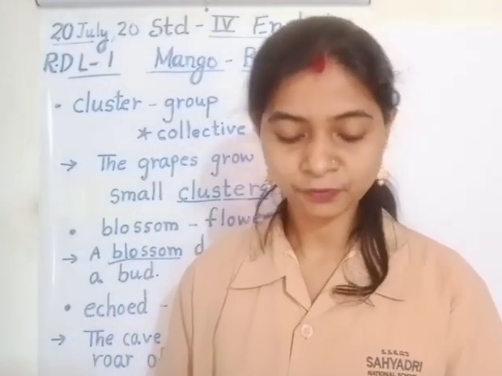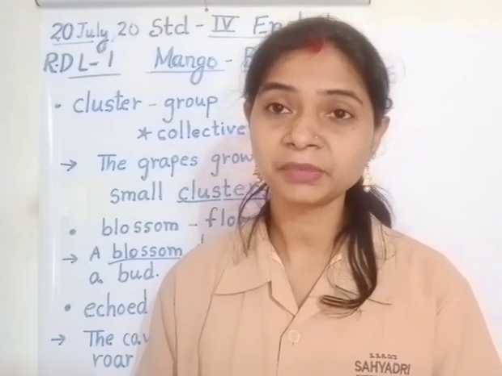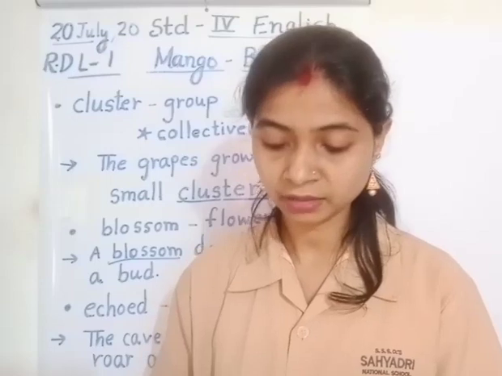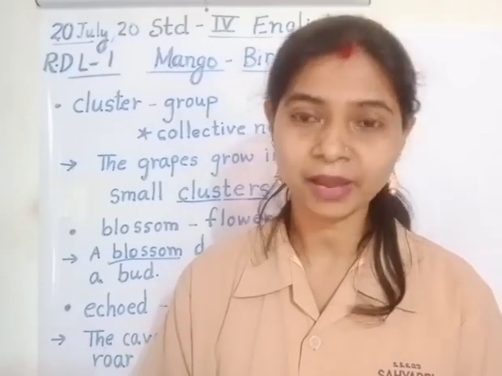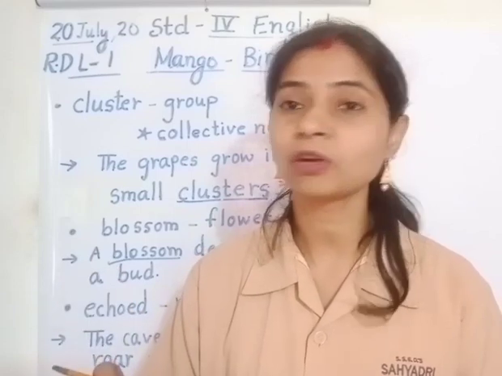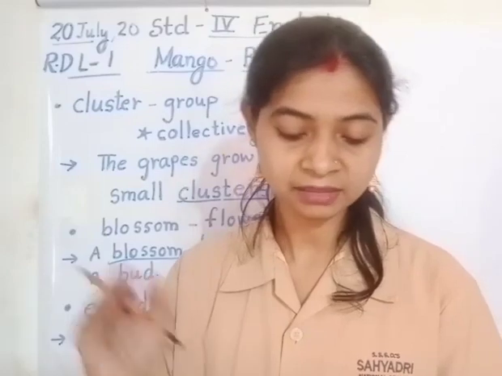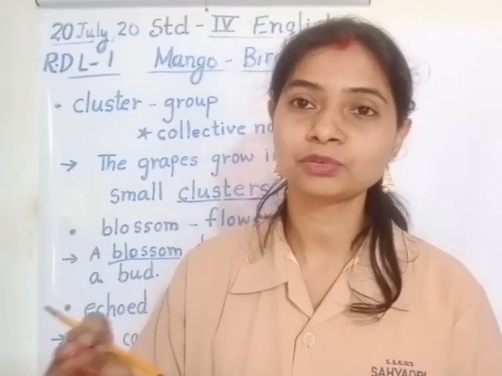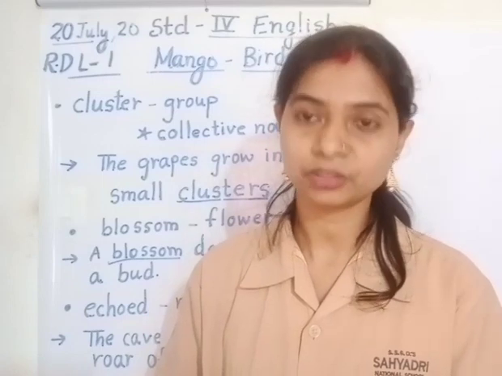Soon the flowers fell and in their place small mangoes began to appear. Appear means now they could be seen. You all know that a fruit develops from a flower, and when there are flowers we cannot see the fruit. So now these flowers fell and in their place small mangoes began to appear. Now we can see them. Now let's move towards section 1.